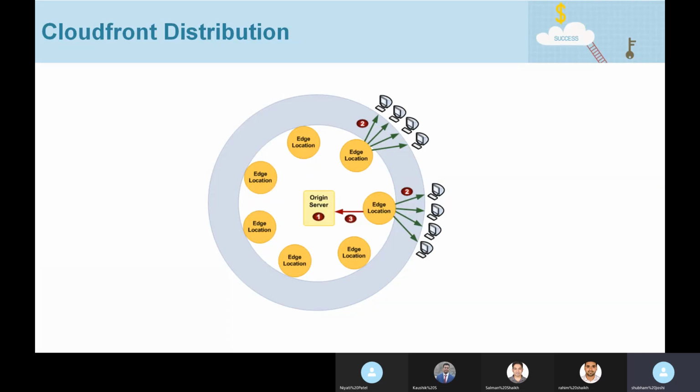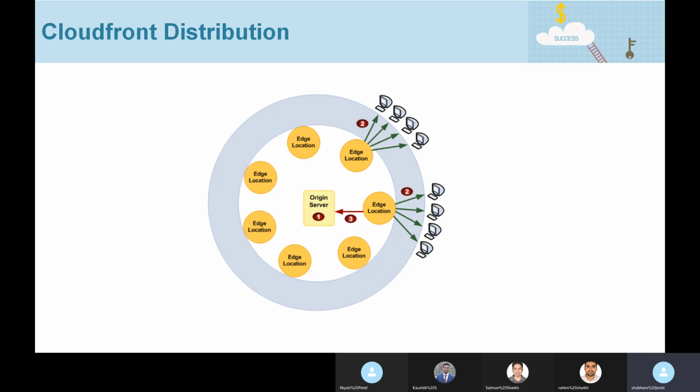And CloudFront is mainly for high performance so that you can deliver content at a much reduced latency so that people can access your data much faster. If there was no CDN, what will happen is certain parts of the world might be able to access your content at a good rate, but people who are accessing it far from the web server's location will experience latency. So that is why CloudFront is there.